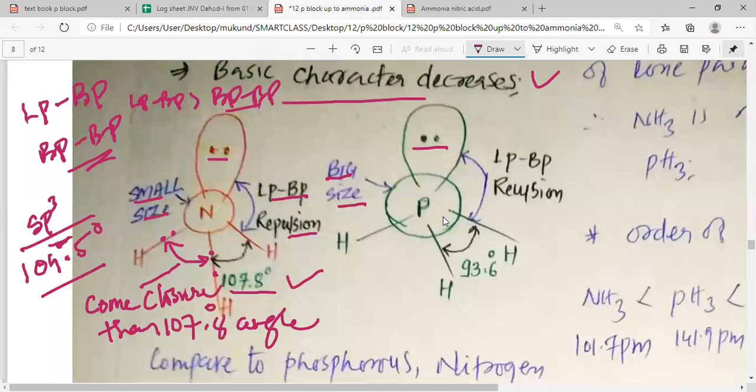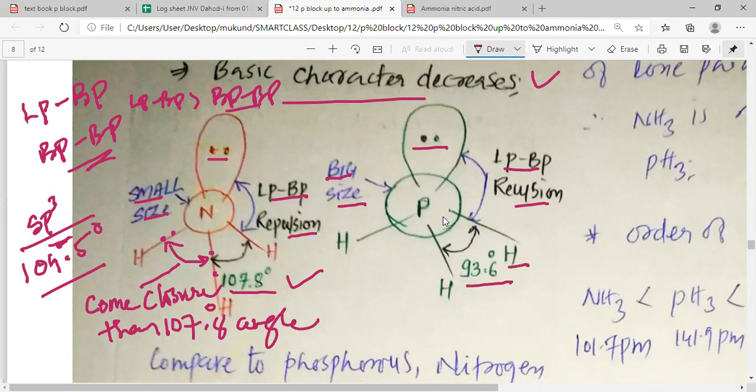But you can see that the size of phosphorus is bigger. So due to the repulsion between the lone pair and the bond pairs of the phosphorus hydrogen bonds, as they have got more space to settle down, the bond angle in PH3 can be lowered to 93.6 degree.